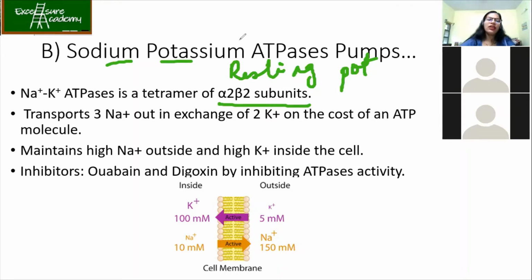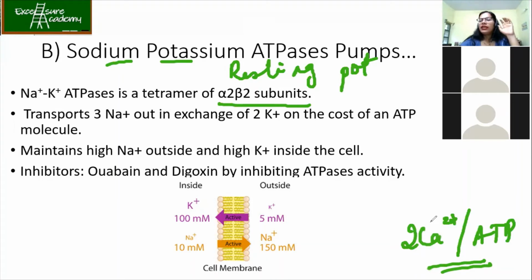Okay. Now in the case of calcium 2 plus ATPases, how many calciums were transported? 2 calciums per ATP molecule. So that is the formula in the case of calcium 2 plus ATPases.